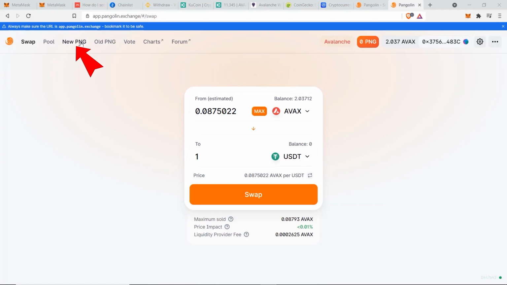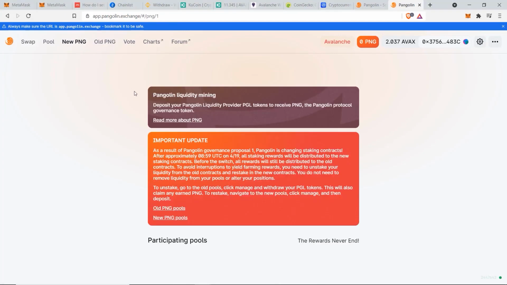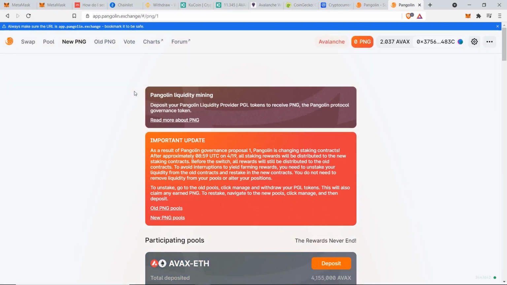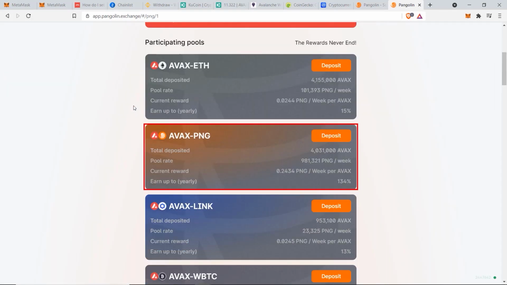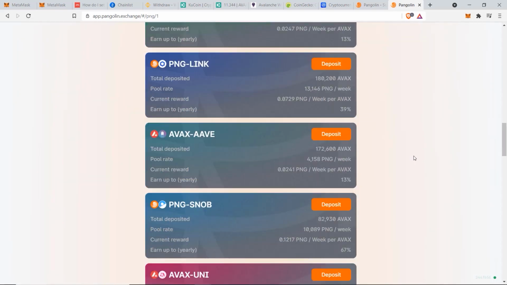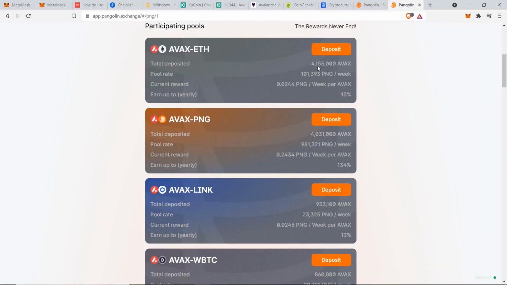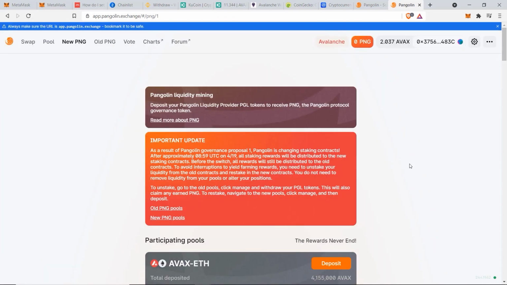So you can go to the new PNG button. This will show you all the different pools that you can participate in on the Pangolin network to earn some passive income. So you can see here, if you have the AVAX token and the Pangolin token, which is PNG, you can earn up to 134% per year on your crypto assets. So this means that you can more than double your tokens after 12 months. And there's all these different pairs here that you can stake, but you do have to be careful of impermanent losses when you're staking 2 tokens together. But I won't go deep into that right now as it's a more complicated topic and requires its own video. I just wanted to simply introduce you to the power of DeFi and how you can earn passive income with your existing cryptos.